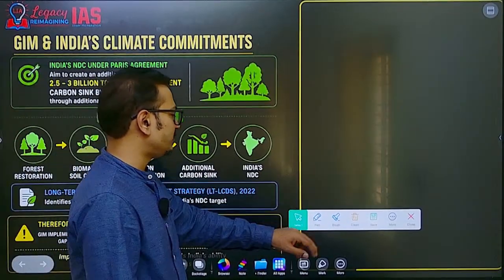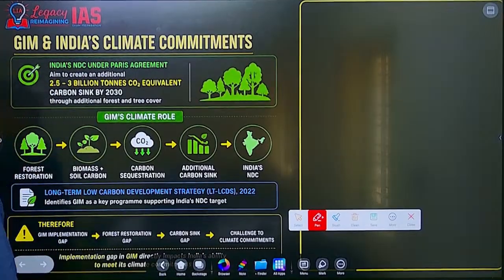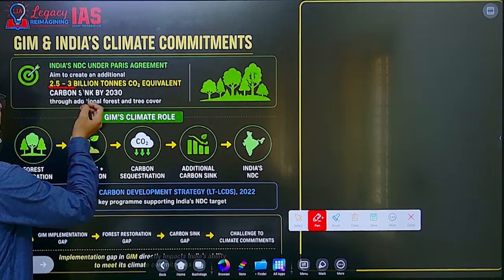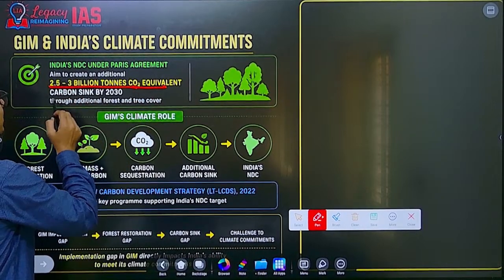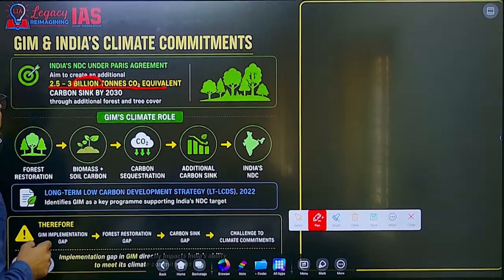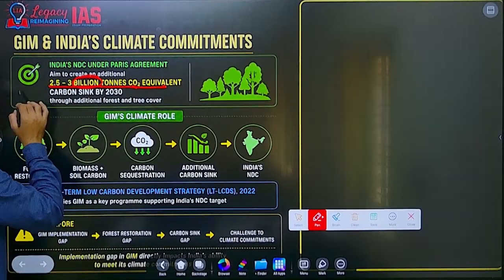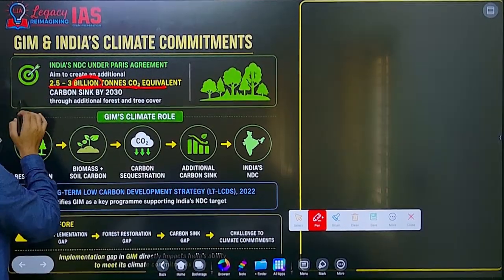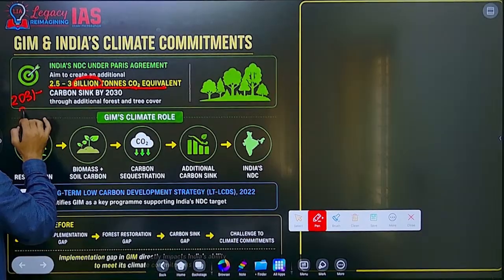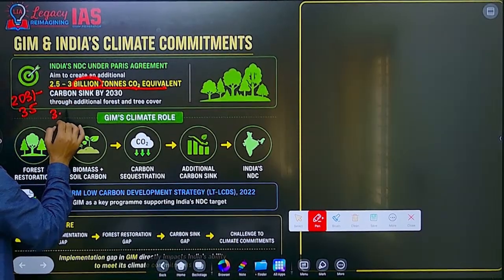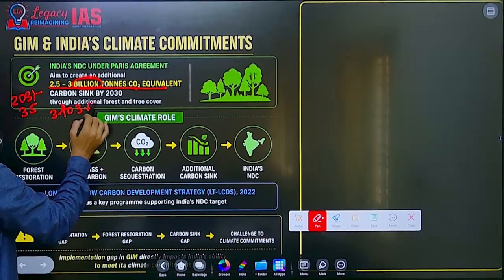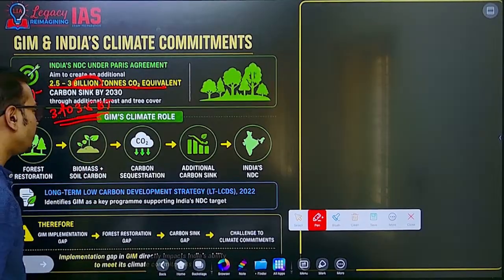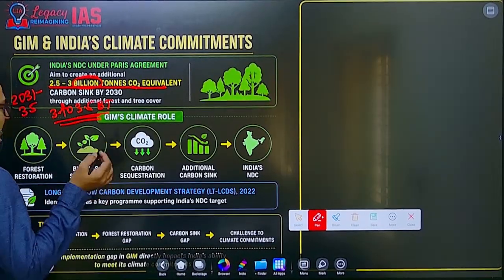You can use that, because in the GS3 paper we can expect questions related to forest conservation. Now, India's climate commitments: I told you 2.5 to 3 billion tons of CO2 equivalent. Sorry, earlier I said million tons, it is billion tons. Now this is updated in the updated NDCs of India for 2031 to 35, at 3 to 3.5 billion tons. So this much we have to increase, but there are gaps.